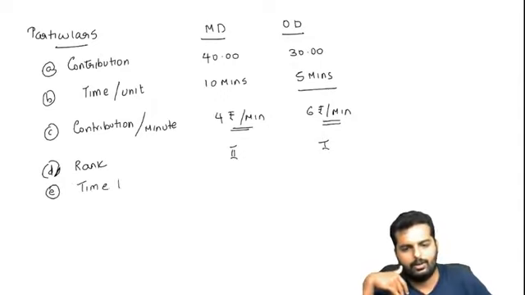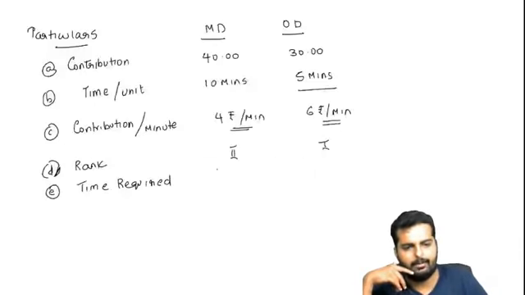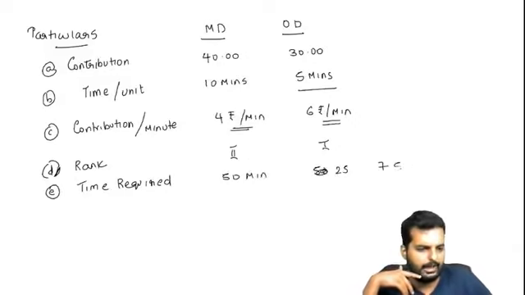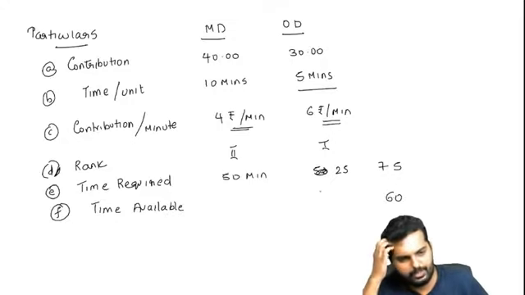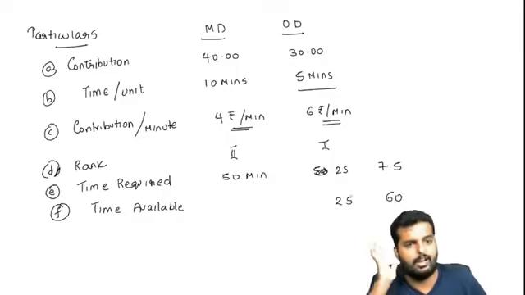Now I will write down the time required. Here the time required is actually 25 minutes for onion dosa and 50 minutes for masala dosa, correct? Total time required is 75, but the time available is only 60. First, what will I make, onion dosa or masala dosa? First, I will make onion dosa. 25 minutes first I'll allot over here.